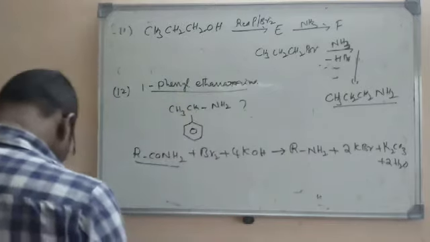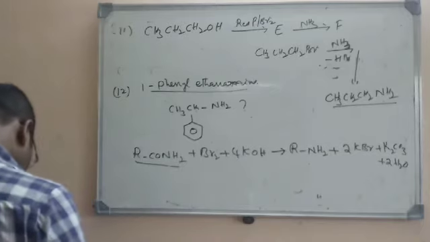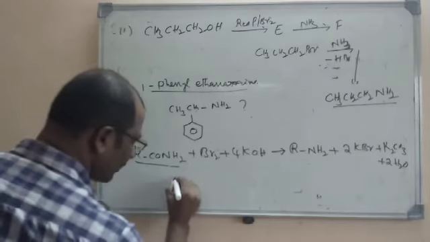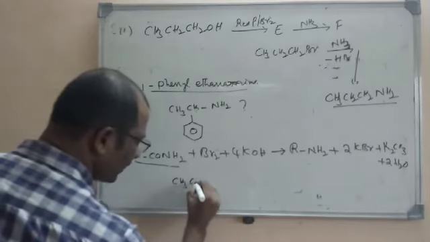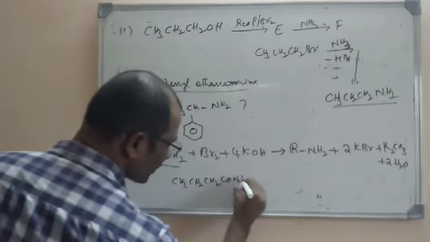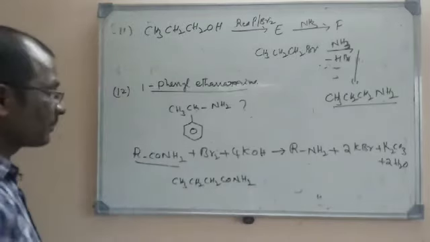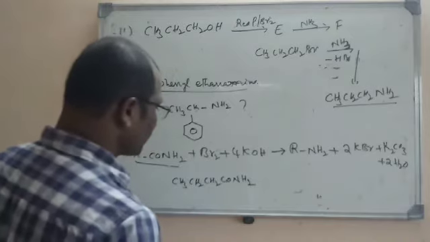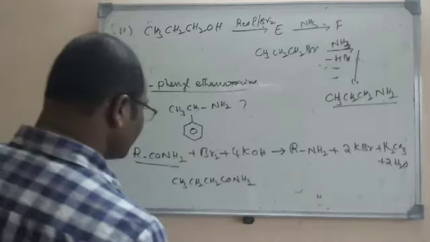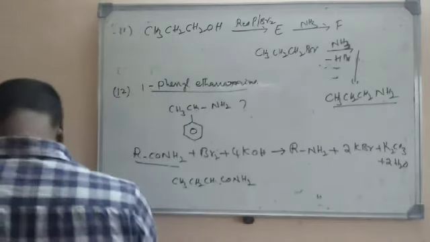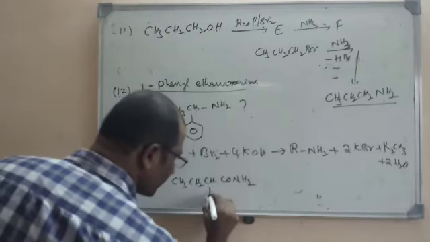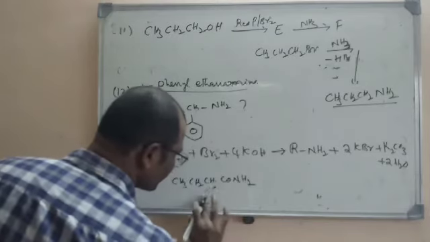Let us see. So the first one is 2-phenyl propanamide. First of all, what is a propanamide? CH3CH2CONH2 is called propanamide. But what is given here? 2-phenyl propanamide. 2-phenyl means here is the phenyl group, that is nothing but a benzene ring.